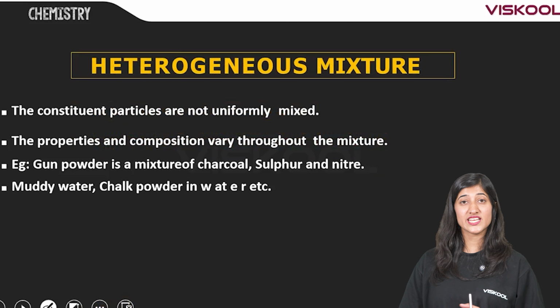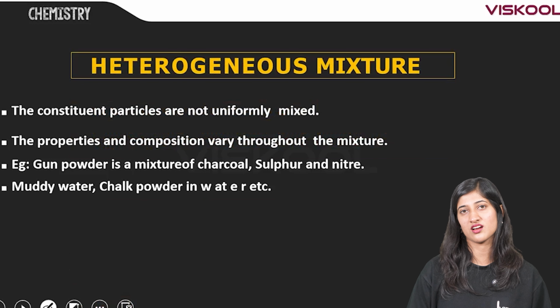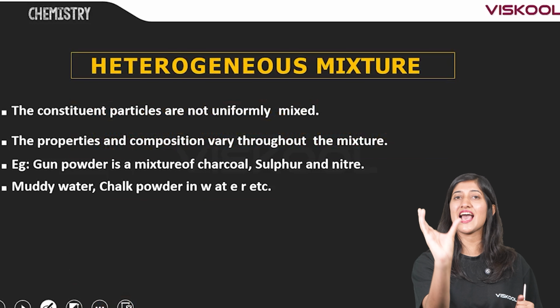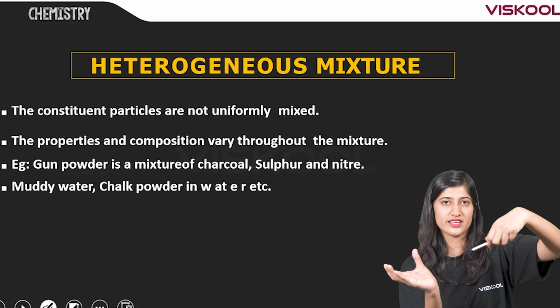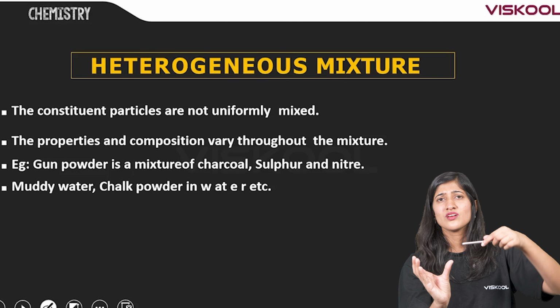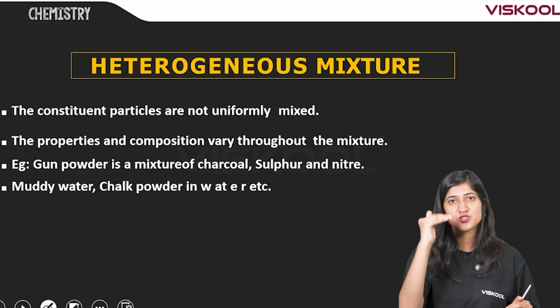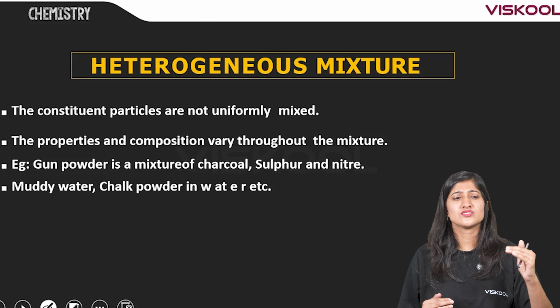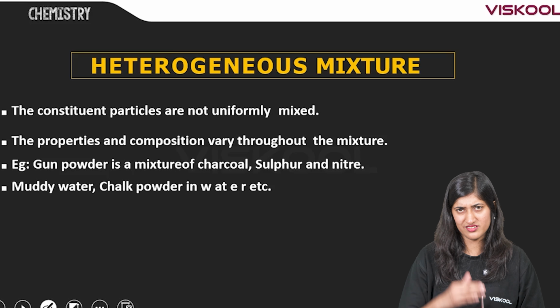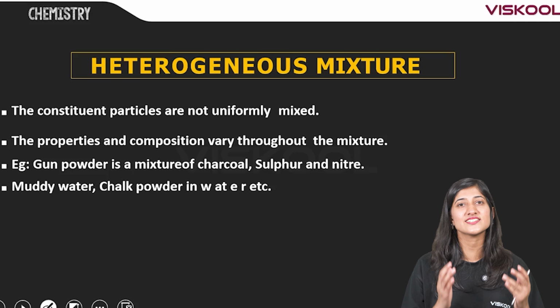Now, heterogeneous mixture. What is a heterogeneous mixture? Imagine we are taking a glass of water and adding sand to it and mixing it up. Will it dissolve? No, it will form two different layers, right? So we can say they do not have a uniform composition. They have different layers. Such a mixture is called a heterogeneous mixture.